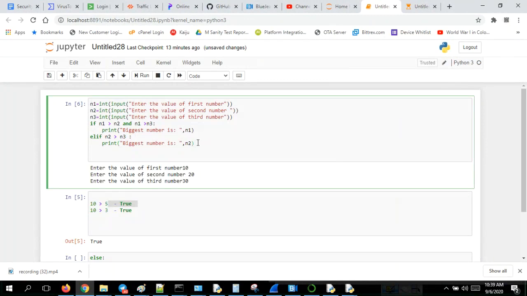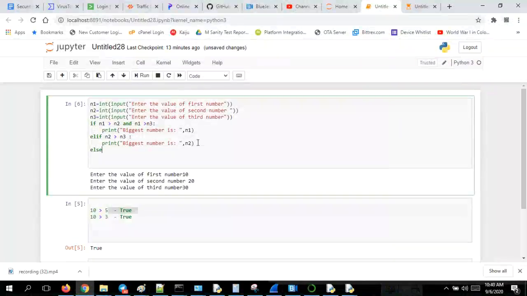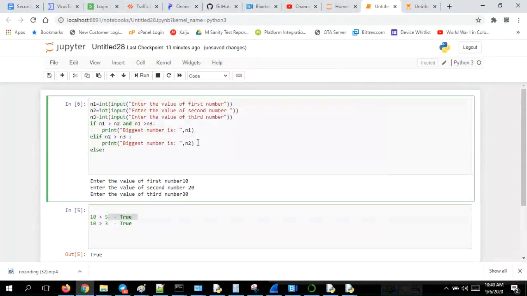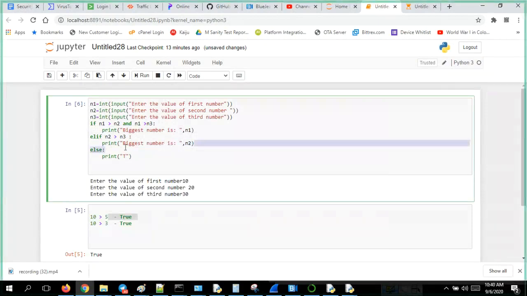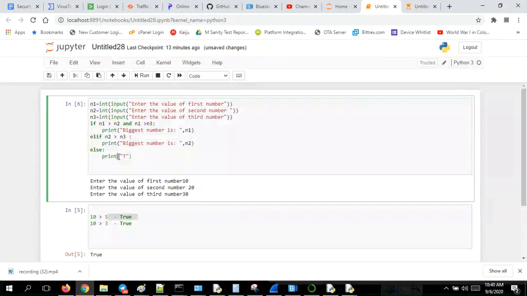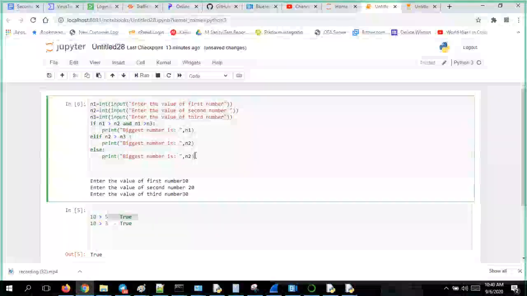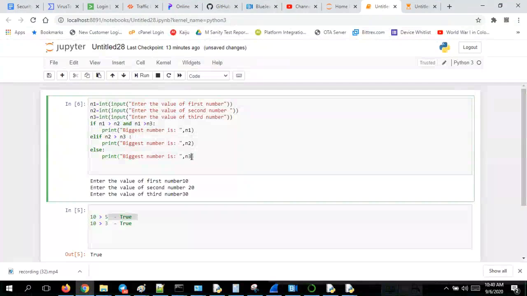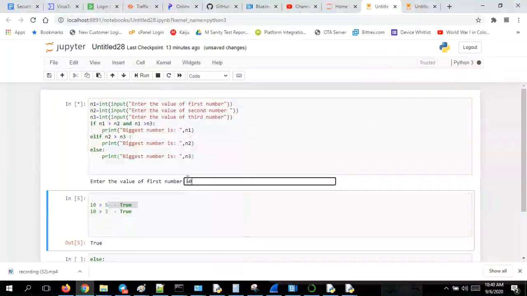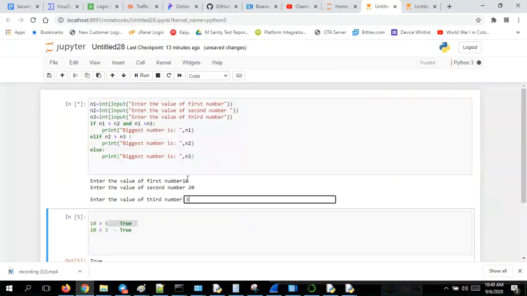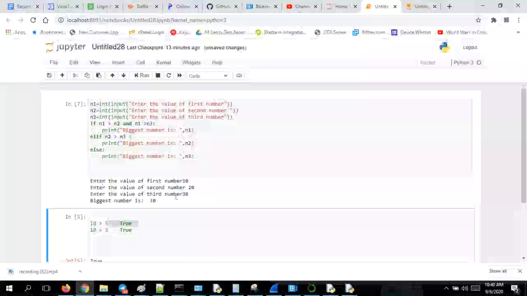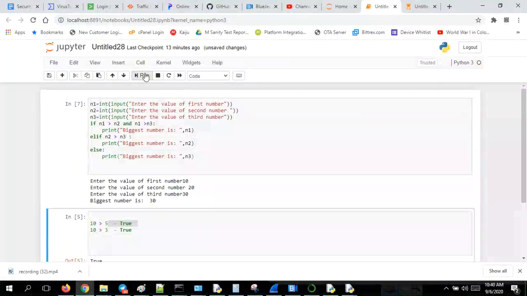But if you have some else condition here, that gives you print, the entire thing I'll put it here. N3 is the biggest value, I will say that. So now see 10, 20, 30, because none of the conditions are satisfied. Now once again I would like to run this.